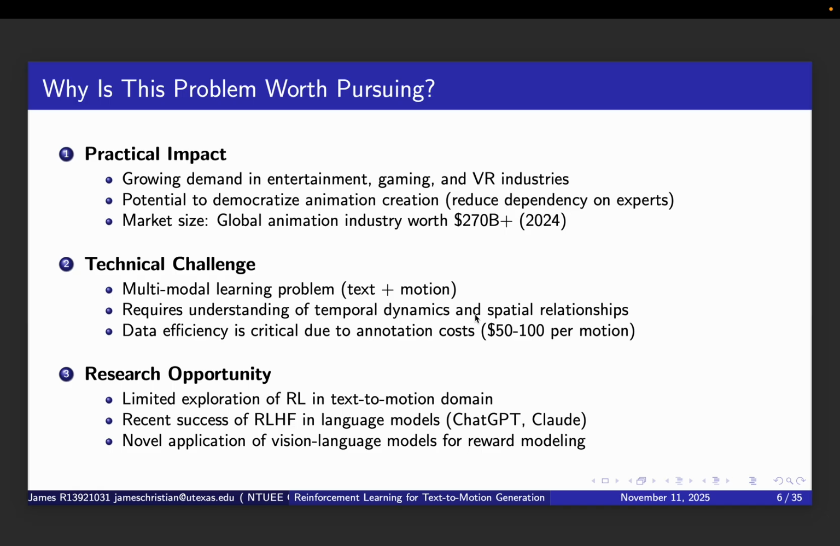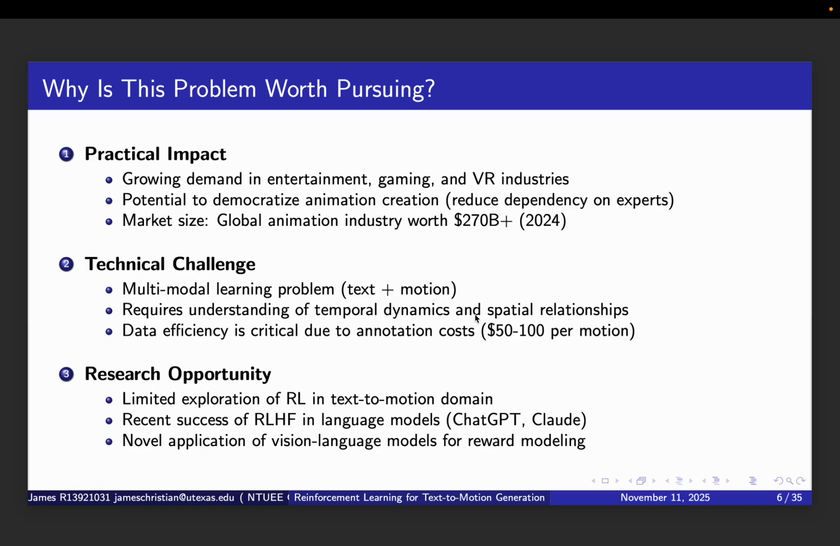Second, I'm particularly interested in understanding how RL can address data scarcity and alignment problems. These are fundamental challenges in AI that extend beyond just motion generation. Third, I want to learn deeply about reward modeling and preference learning, which are central in modern AI alignment research.